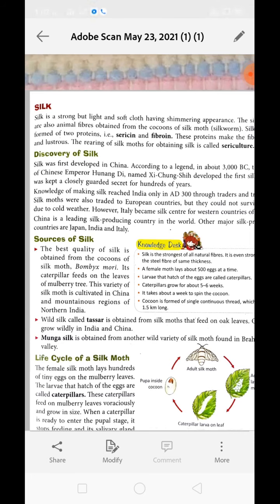That is why they were not able to survive over there. However, Italy became the silk center for the western countries of Europe. China is still the leading silk producing country. Other major silk producing countries are Japan, India, and Italy.